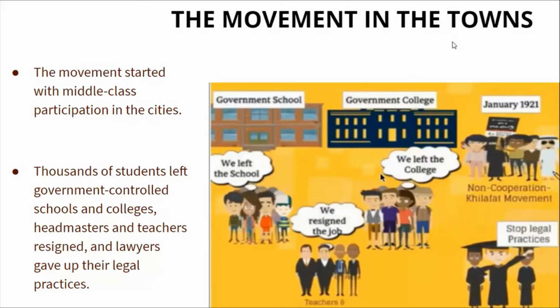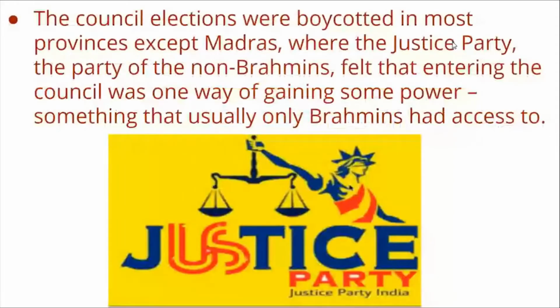Thousands of students left their schools and colleges, and many of them resigned their jobs. Lawyers stopped their legal practices. Everyone boycotted foreign goods. Mahatma Gandhi said to boycott foreign goods, surrender their titles, and boycott civil services. Civil services here means things like council elections.